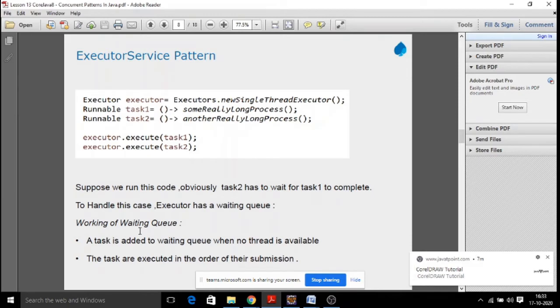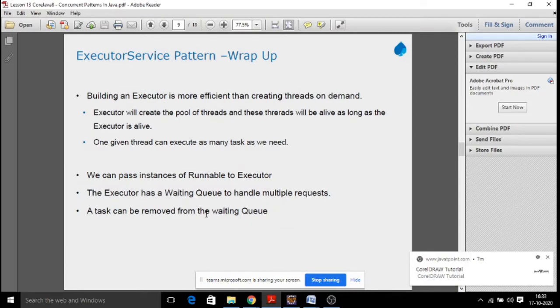In an executor service, multiple tasks can be created and assigned. If your thread pool size is 2 but you have given 4 tasks, the other 2 will enter a queue, called the waiting queue. That's all about the executor service pattern.